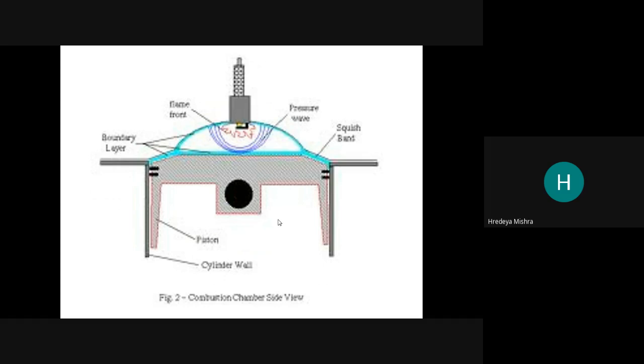So now see, that is the combustion chamber. Now the spark plug is there. Flame is generated here, and this is the boundary layer, and the pressure wave is this blue line. This pressure wave is responsible for moving the piston. This crossed line is denoted as the piston. So this pressure wave moves the piston downward.